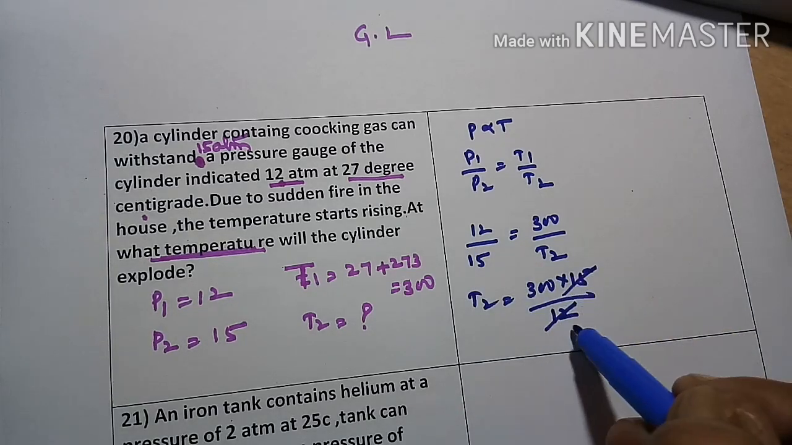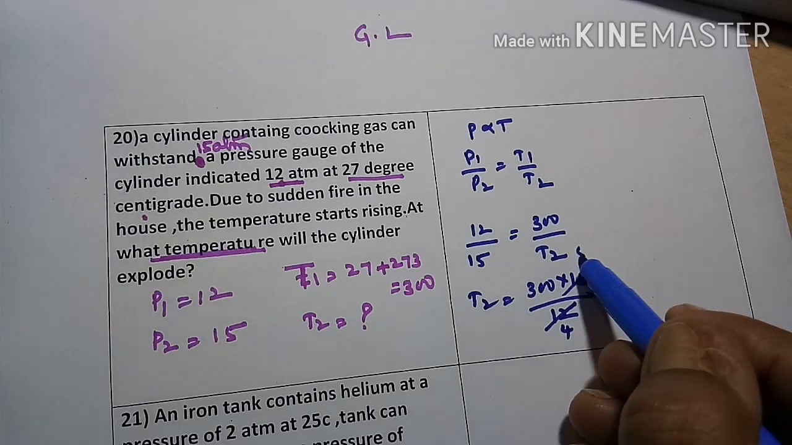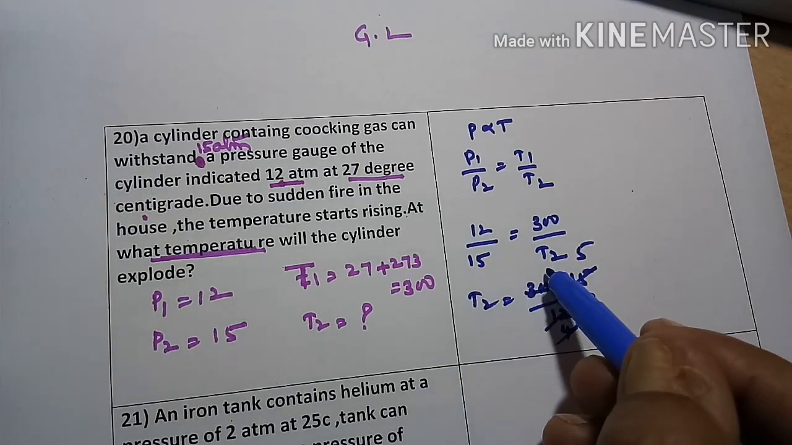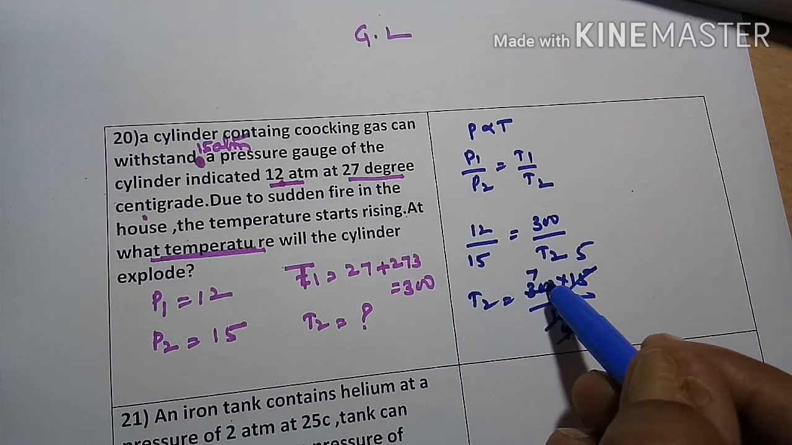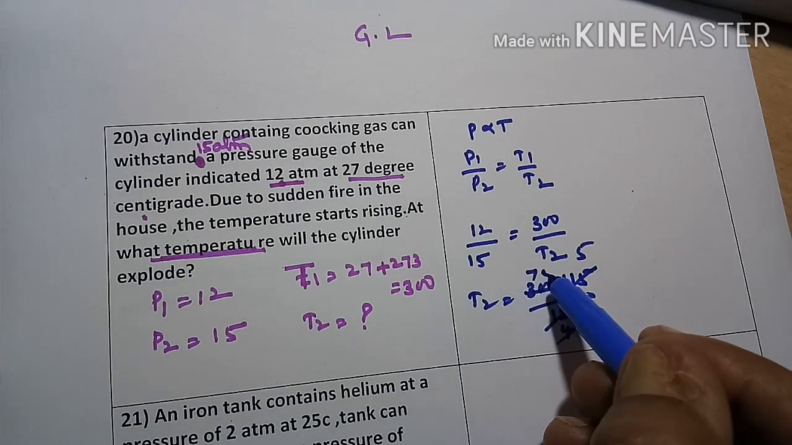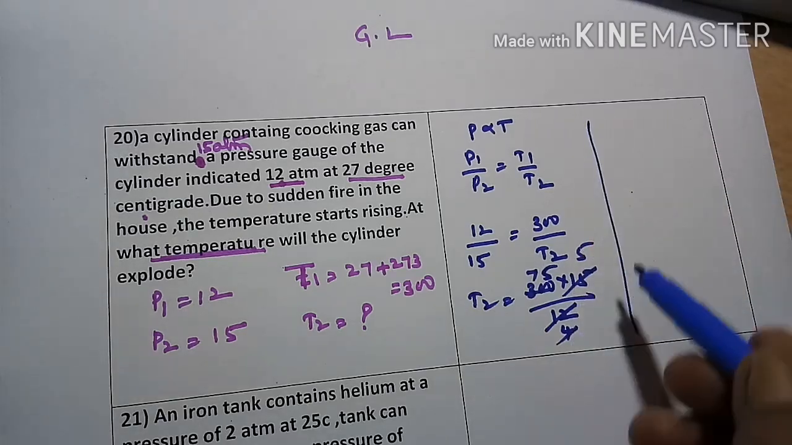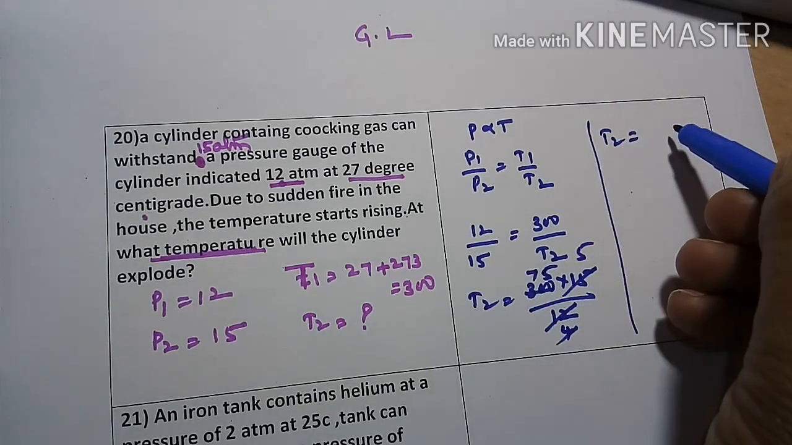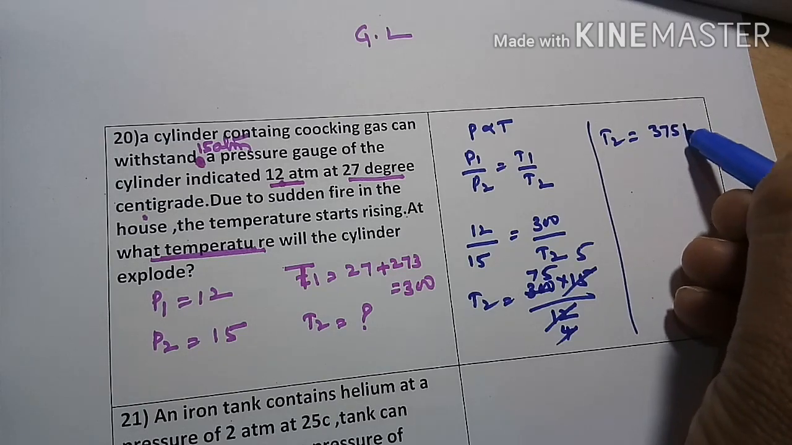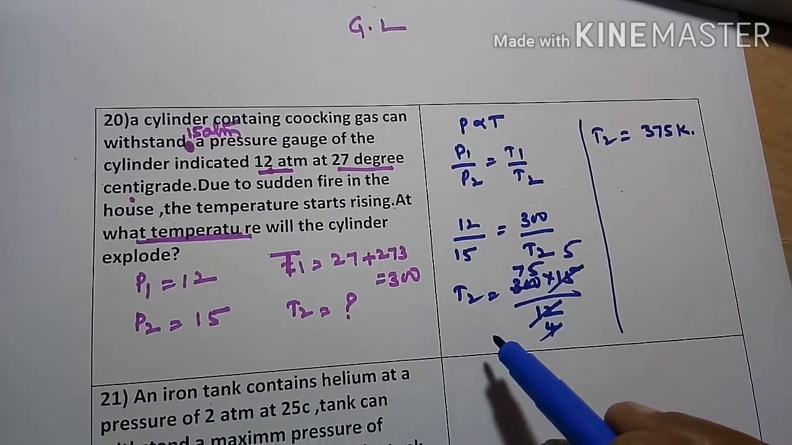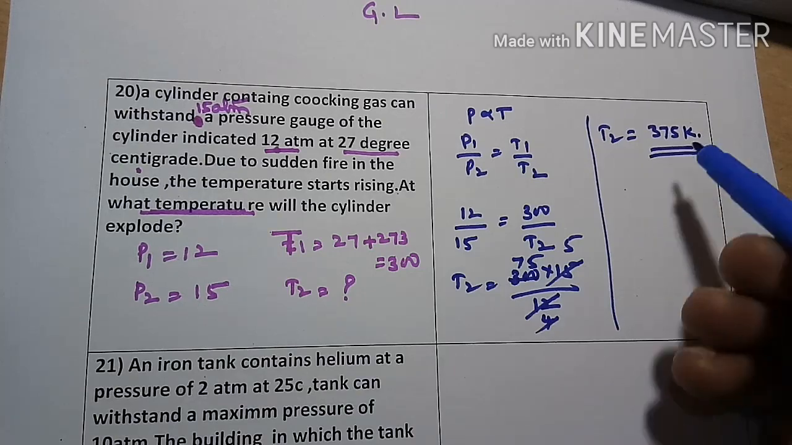So 3 4 ja, 3 5 ja, next 4 7 ja 28 plus 20, 4 5 ja 20. So T2 is equal to 75 into 5. You will get 375 degree Kelvin. So this is in degree Kelvin.